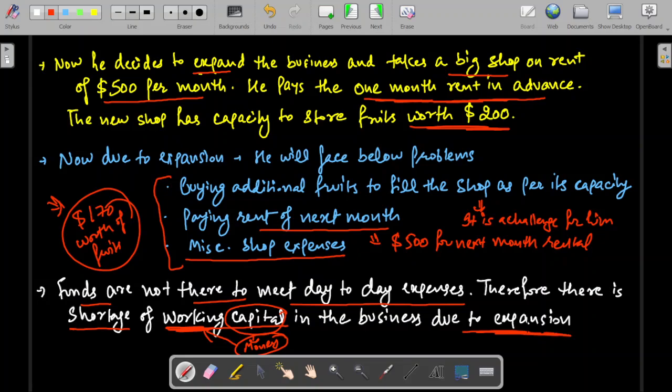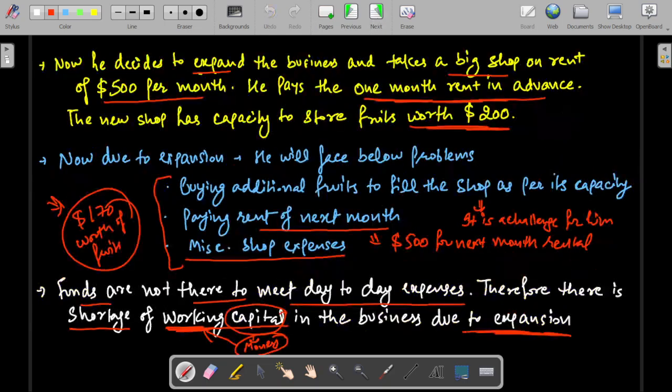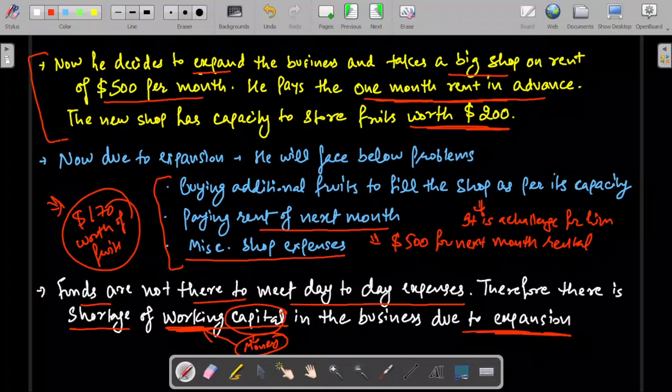If you think carefully, why did the working capital need arise in his business? He was working very properly, very effectively till that time. He did not have any working capital requirement. He was buying the fruits on cash, selling the fruits on cash, and he used his capital to buy a fruit cart and buy fruits. He did not have any other working capital requirement. But due to this expansion plan, a multifold working capital requirement has arisen in the business.